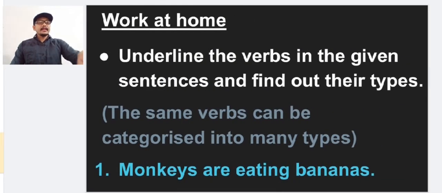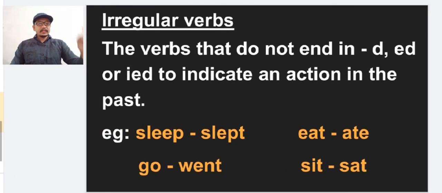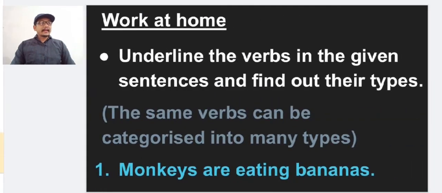So these are the things we just discussed here about the verbs and the types of verbs. Now the practice work at home. Underline the verbs in the given sentences and find out their types. So many sentences are given there. What we have to do is just underline the verbs there, and find out what type of verbs they are.